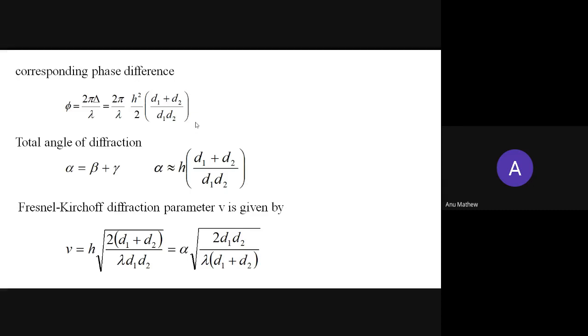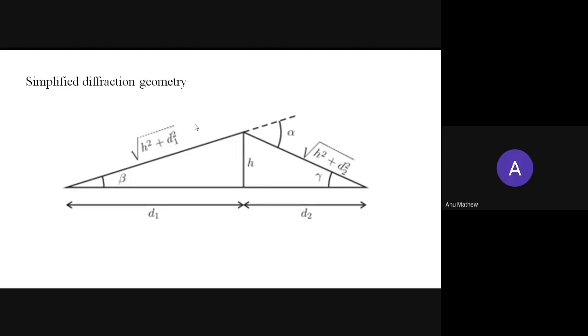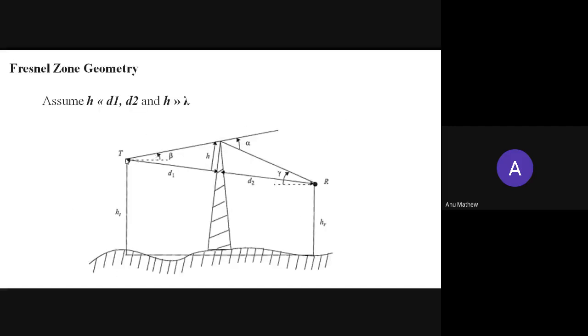Then the total angle of diffraction, which is equal to alpha. So here the wave is diffracted. When traveling from transmitter to receiver, the wave is diffracted by this knife edge obstacle, and it is diffracted like that. So the total angle of diffraction will be equal to alpha.